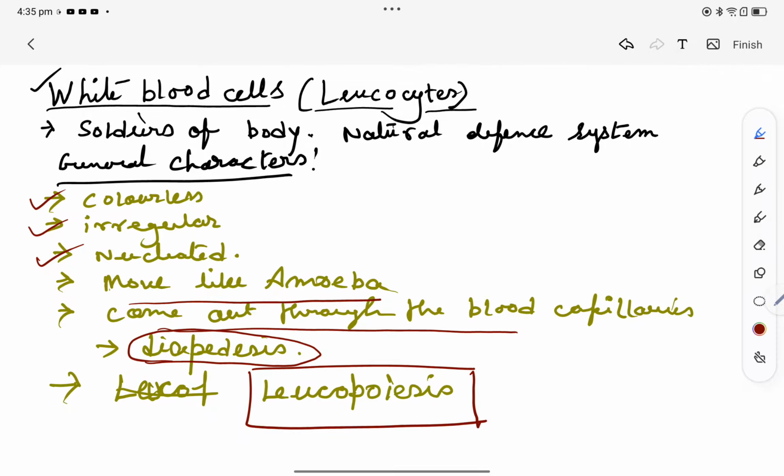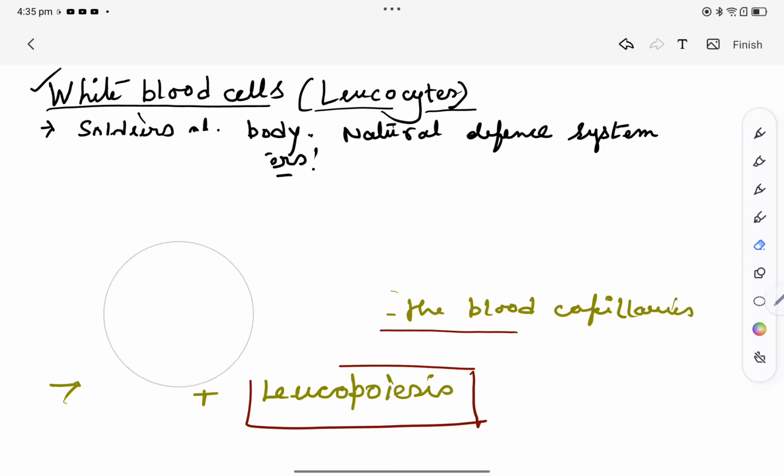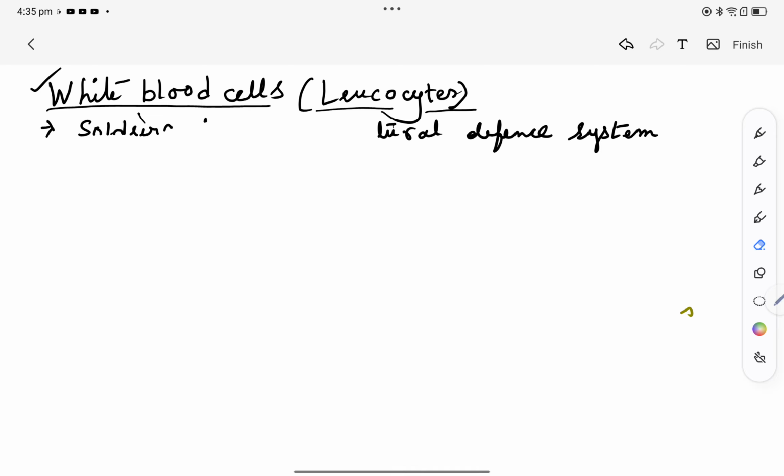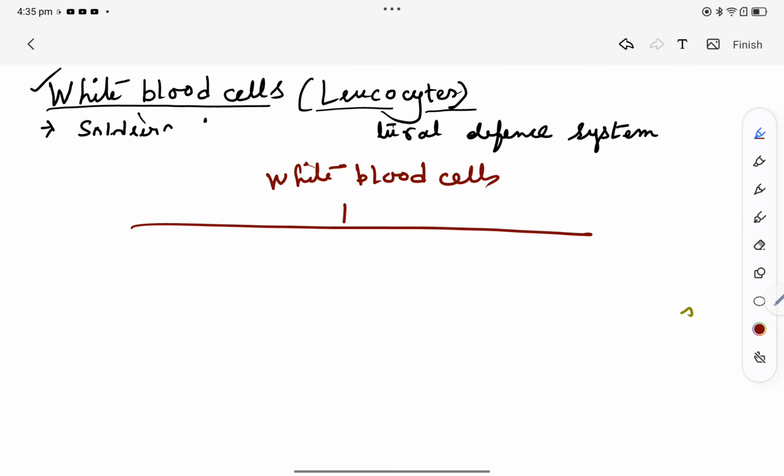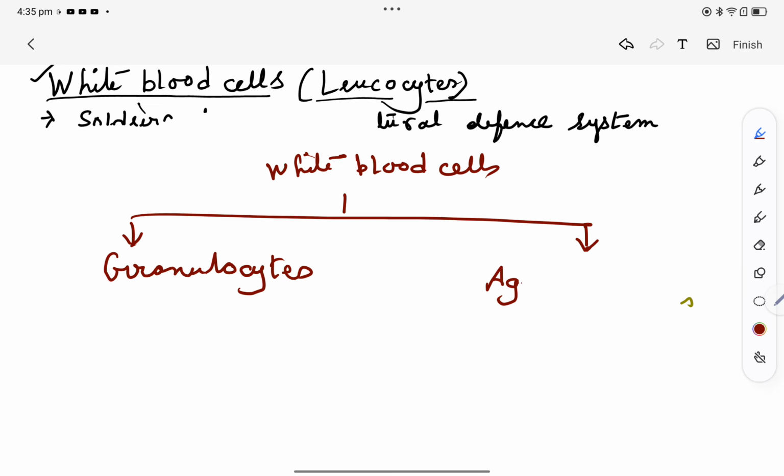Now, white blood cells have types. We can typify white blood cells into two groups. One is granulocytes, another is agranulocytes.